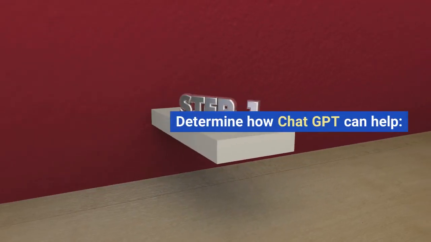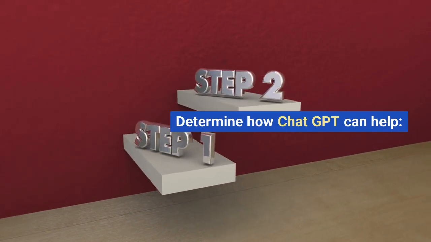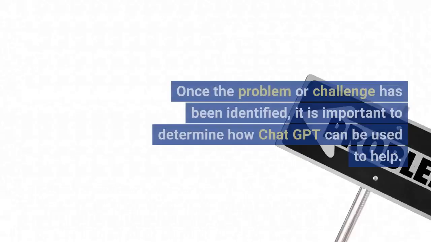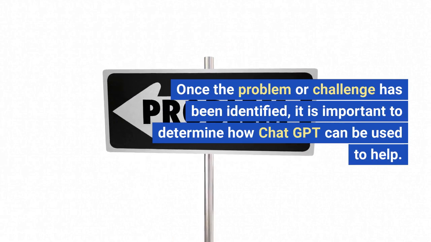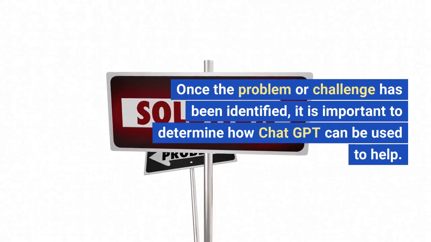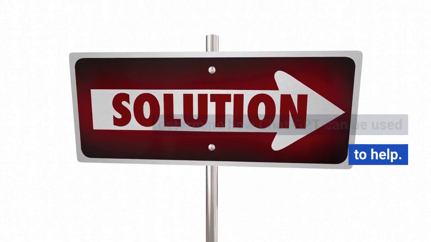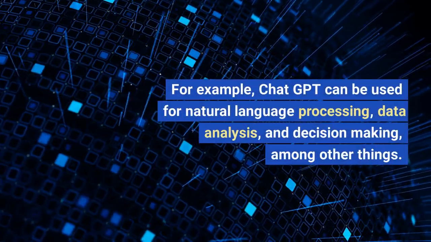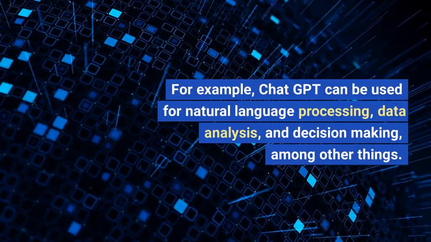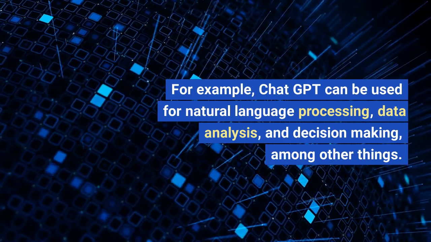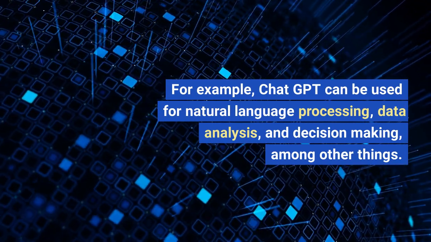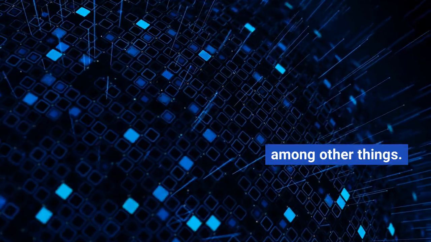Determine how ChatGPT can help. Once the problem or challenge has been identified, it is important to determine how ChatGPT can be used to help. For example, ChatGPT can be used for natural language processing, data analysis, and decision-making, among other things.